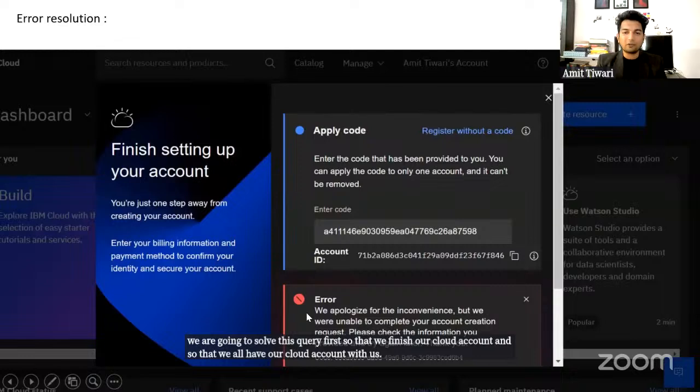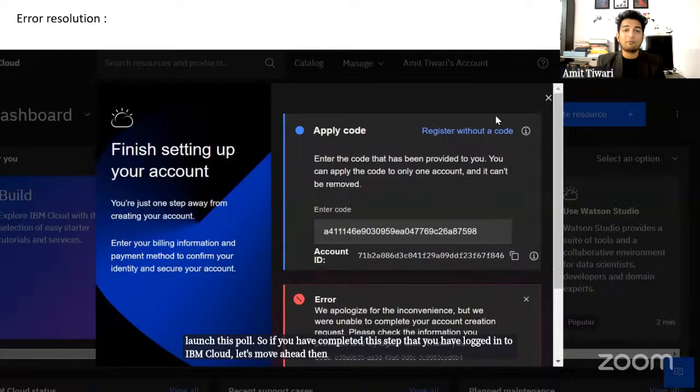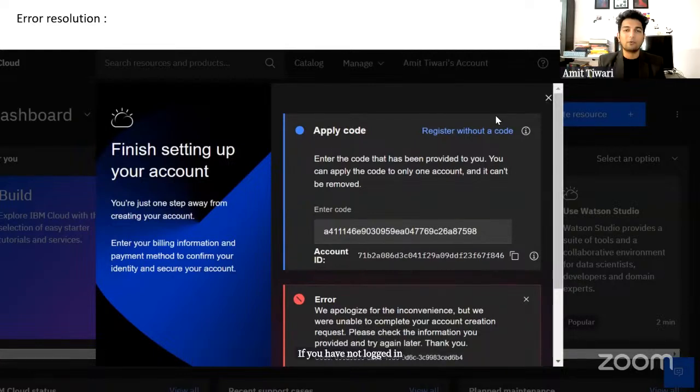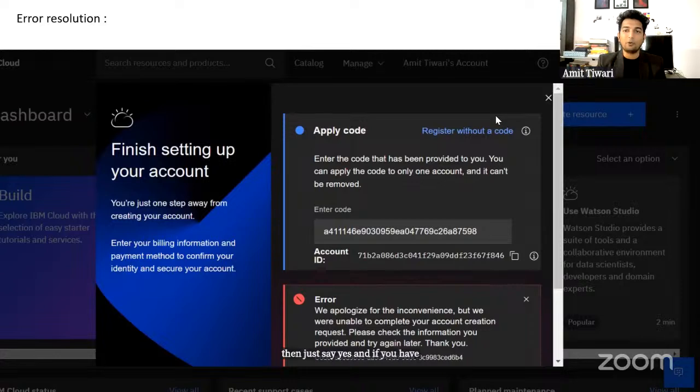But I have a quick poll for you so that I know how many of you have been registered to IBM Cloud till now. So I'm going to launch this poll. If you have completed this step that you have logged into IBM Cloud, then just say yes. If you have not logged in, then just say no. So that I know how many of you have completed it and how many of you are getting the errors.